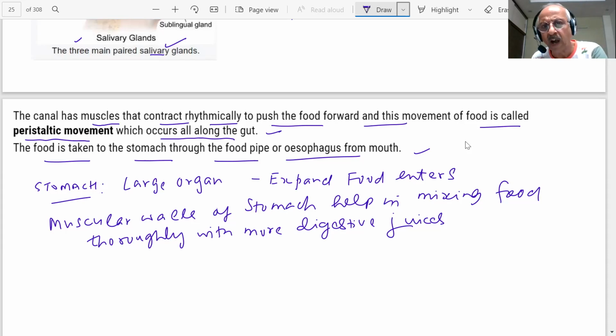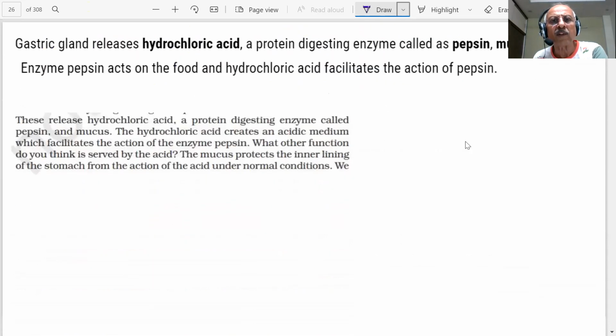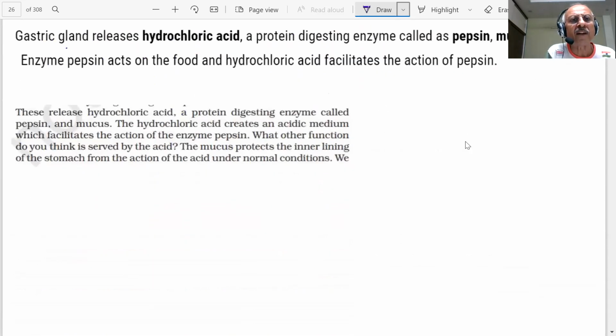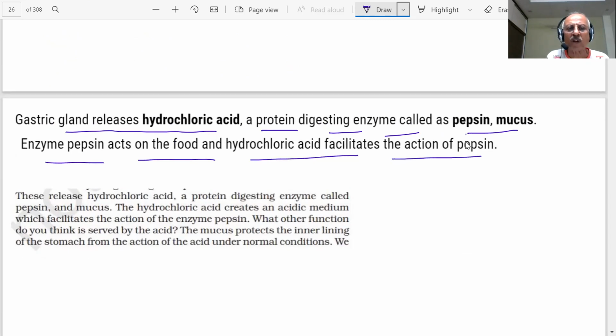ठीक है? अब फूड कहाँ पहुंच गया? स्टोमक में. What happens in that? Gastric gland releases hydrochloric acid, a protein digestive enzyme called pepsin, student, and mucus. Enzyme pepsin acts on food and hydrochloric acid facilitates the action of pepsin. So digestion in stomach is taken by gastric glands, students.